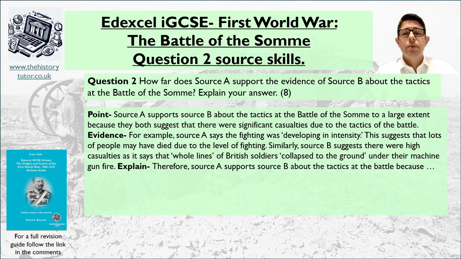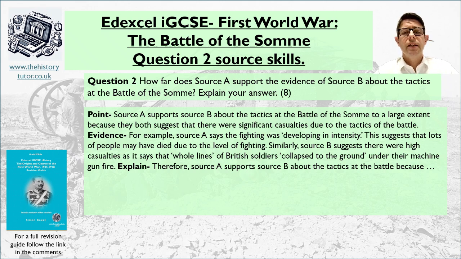Okay, so I've said, for example, source A says the fighting was developing in intensity. This suggests that lots of people may have died due to the level of fighting. Similarly, source B suggests there were high casualties, as it says the whole lines of British soldiers collapsed to the ground under their machine gun fire. So you'll notice I've sort of paraphrased things with little snippets of quotes. We don't need long rafts of information here, a sentence per source, because we want to go on and explain more than we want to describe the source.